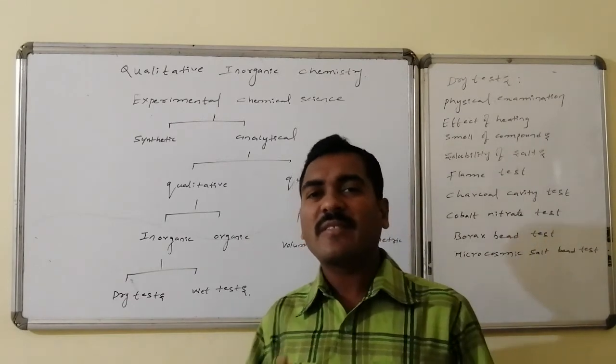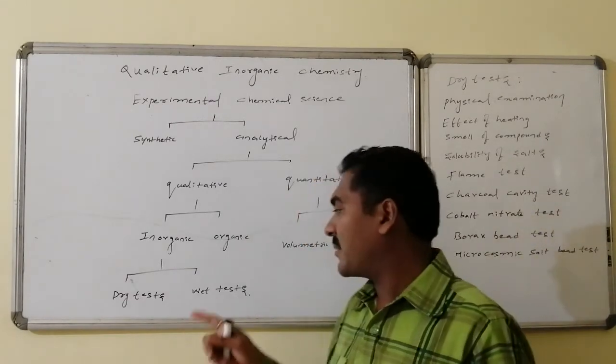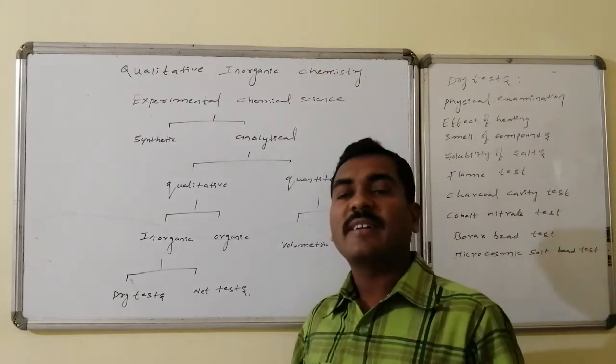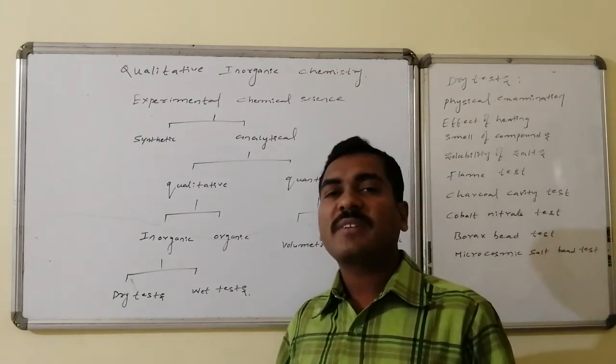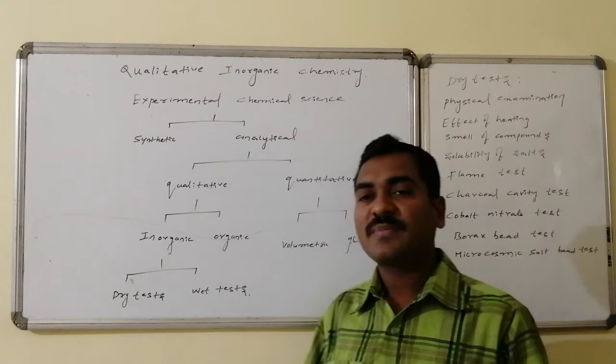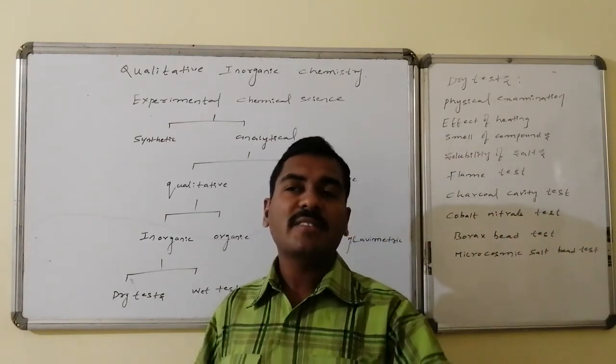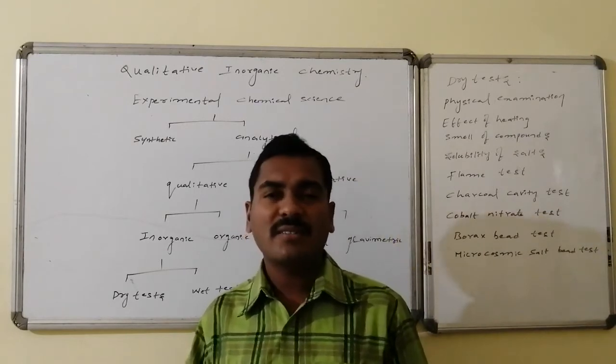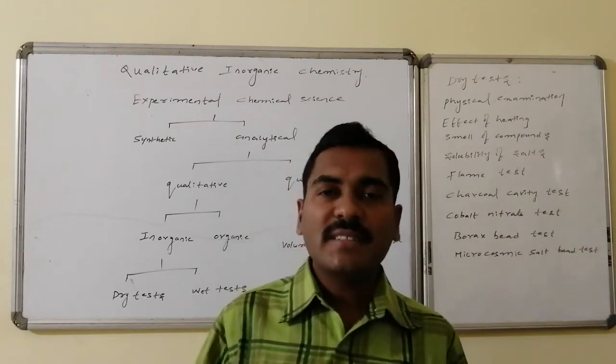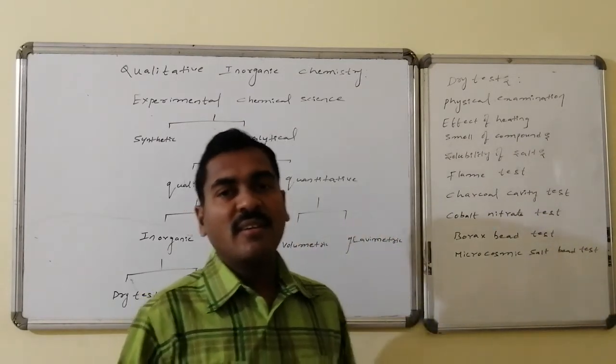Without any solvent, those reactions are performed. Such reactions are said to be dry test reactions, and most of them involve heat also. In the wet test, a solvent is used, a reagent dissolved in the solvent is used. Such solvent-based or reagent-based reactions are said to be the wet test.